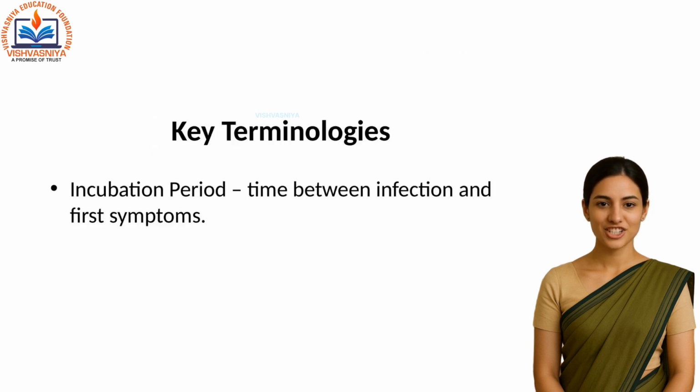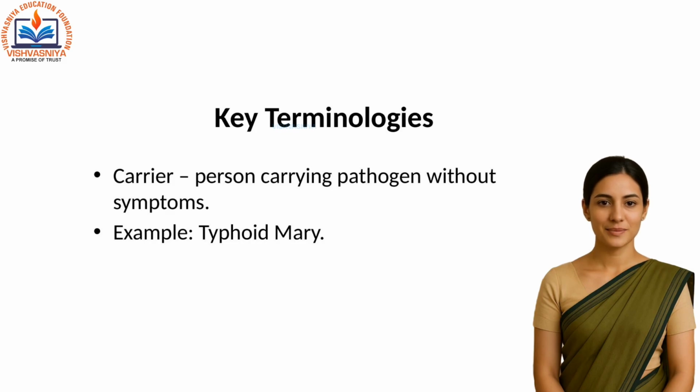Now, the incubation period. This is the time between infection and the appearance of first symptoms. For example, after being infected with the measles virus, symptoms may appear after about 10 days. A carrier is a person who carries the pathogen without showing any symptoms, but can still infect others. A famous example is Typhoid Mary, a cook in the United States who spread typhoid fever unknowingly.